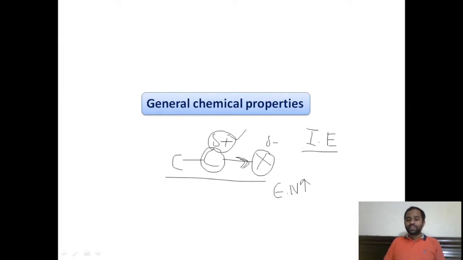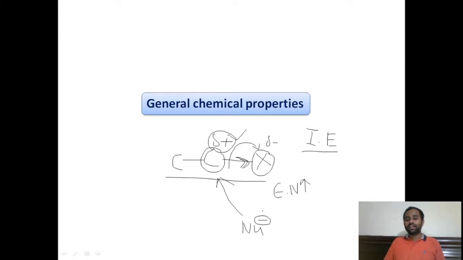This is a very good site to be attacked by electron rich species, that is nucleophiles. Therefore our alkyl halides are a very good site for the attack of nucleophiles, right?